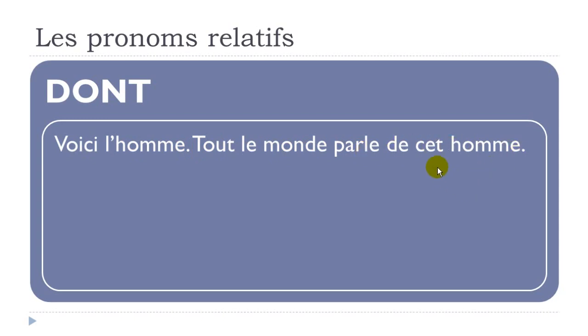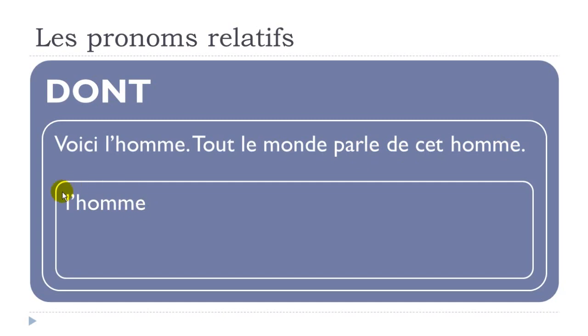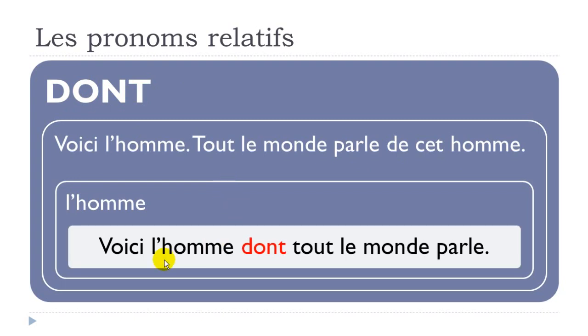Okay, so the important thing here is to spot first, of course, we've got the subject here, tout le monde. Then we've got the verb, parler. Then if you look carefully between our complement here, cet homme, because that's the thing we don't want to repeat, and the verb, between them we've got the preposition de. Okay? And it tells us that if we don't want to repeat l'homme, we will have to use this dont pronom here. And the sentence will go like that.